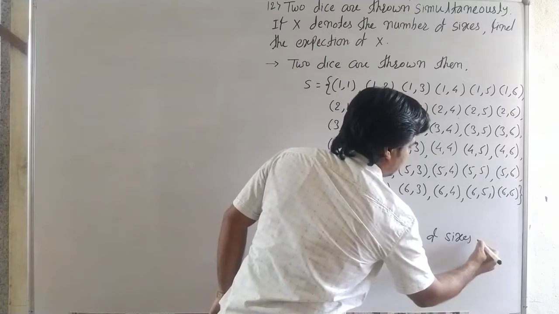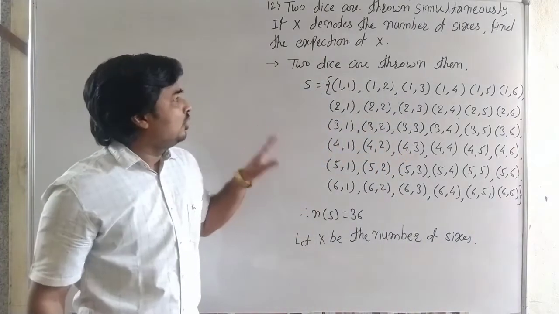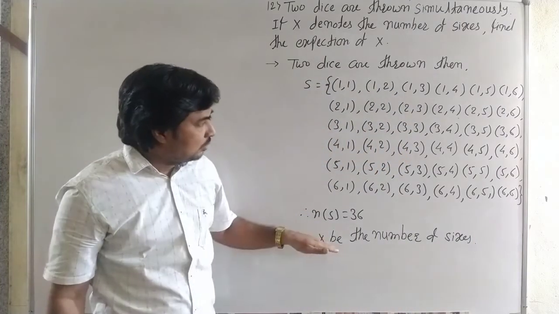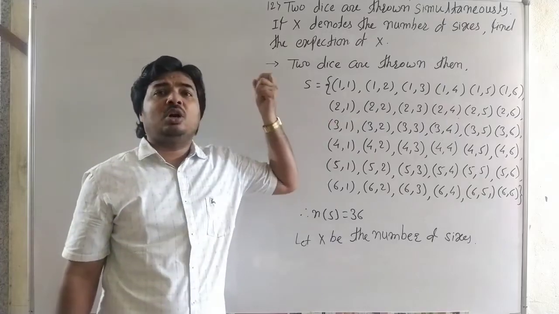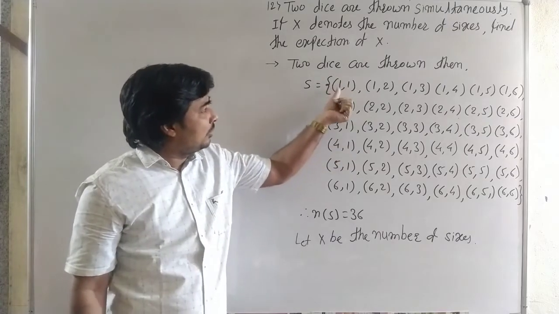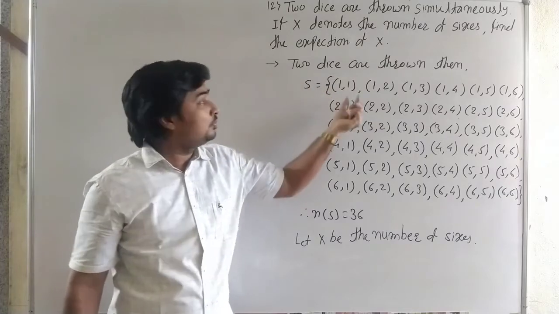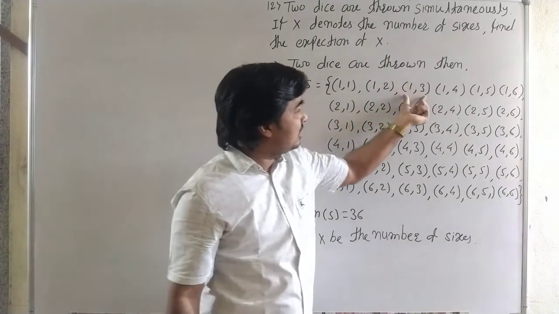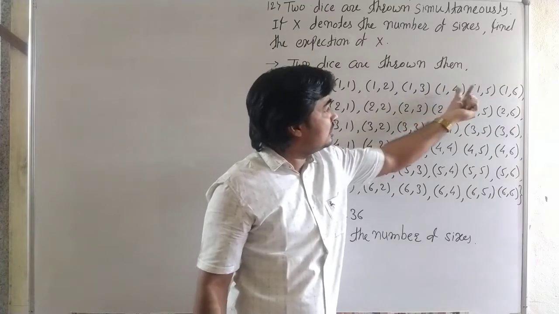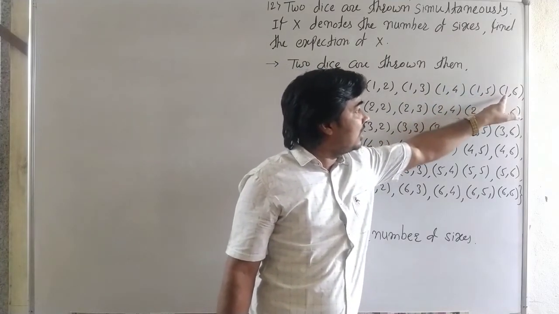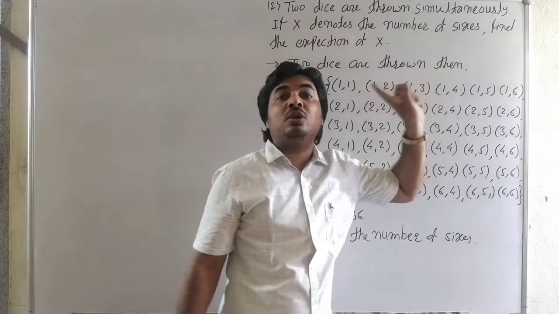Number of sixes. Now here we want to find the number of sixes in each outcome. The first outcome is 1 and 1. There is no 6, that means 0 sixes. Here it is 0 sixes, here 0 sixes, here 0 sixes, here 0, but the last one is 1 comma 6. There is one 6.